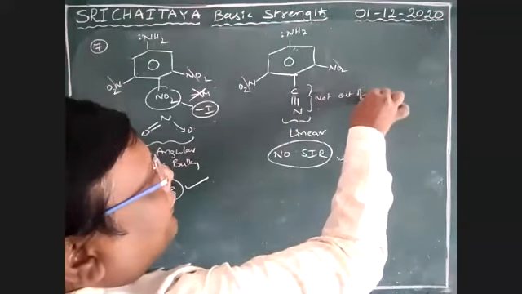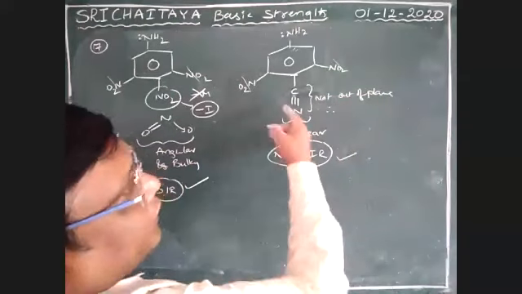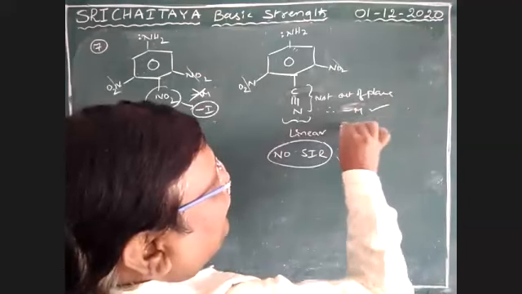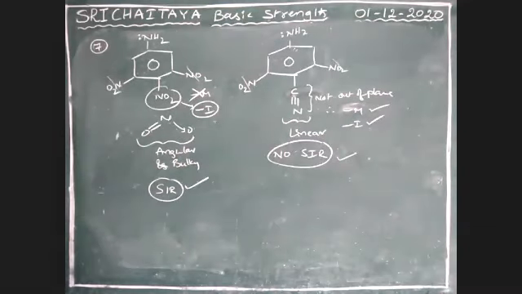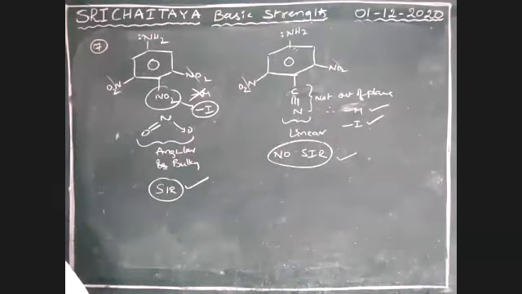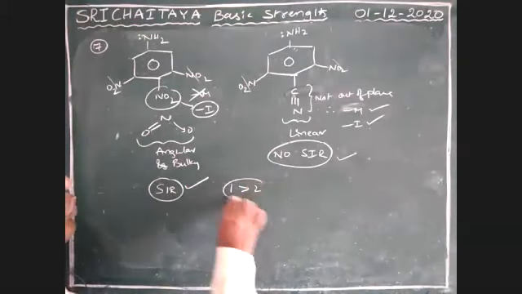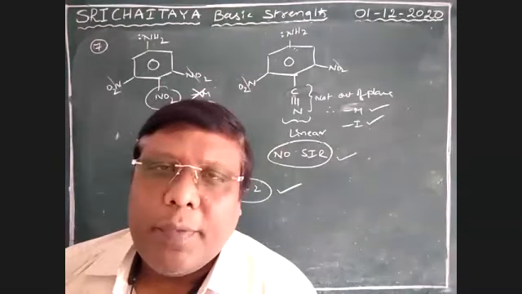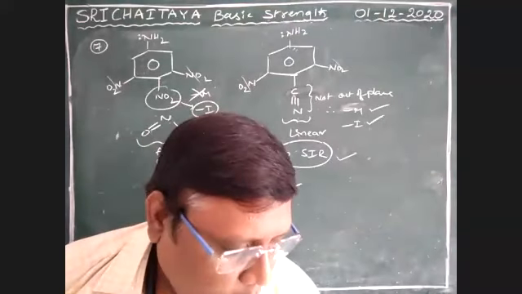Therefore, minus M is applicable, and minus I is also applicable. Now tell me, which one is more basic, which one is less basic? This is a very, very, very important example, boys. Therefore, 1 greater than 2. It is the order of basic strength.